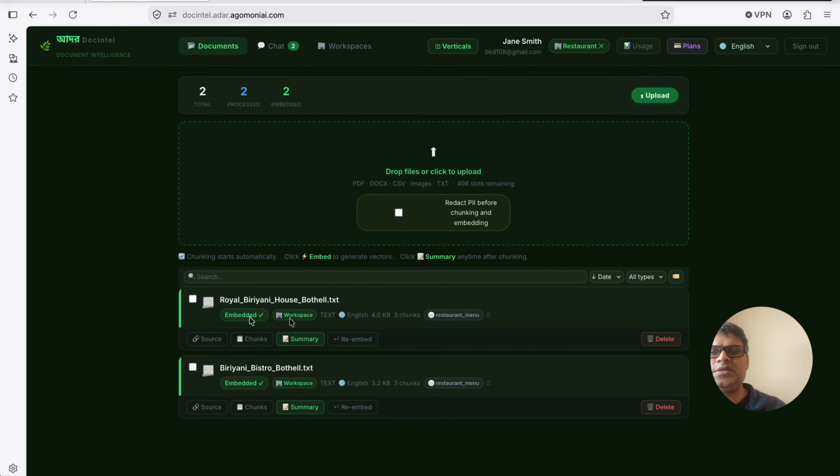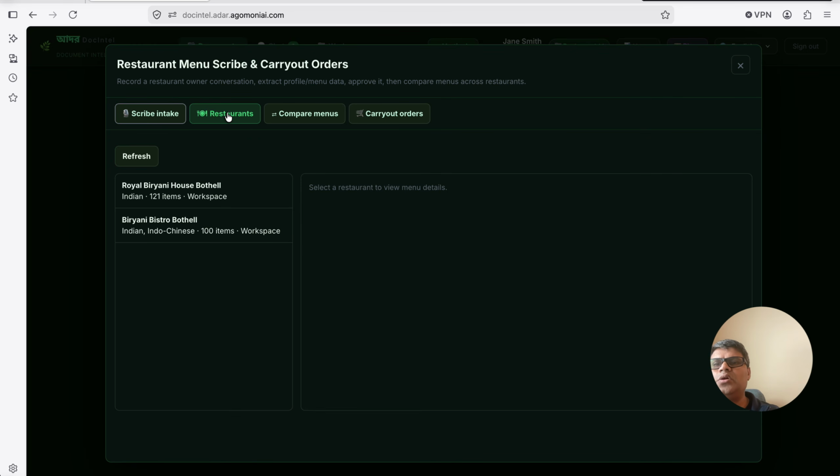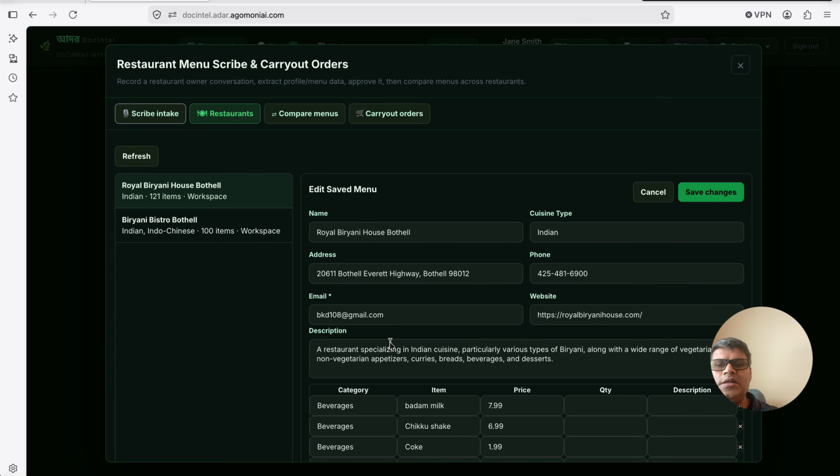Then you see there are some documents available, and if I go to the restaurant menu scribe options, here the restaurant owner can scribe, because they have the option to. And you see there's an edit option for the Royal Biryani House Bothal. If I click edit, you see that this restaurant's owner is bkd108@gmail.com, which I logged in with. So that's why the edit option came.